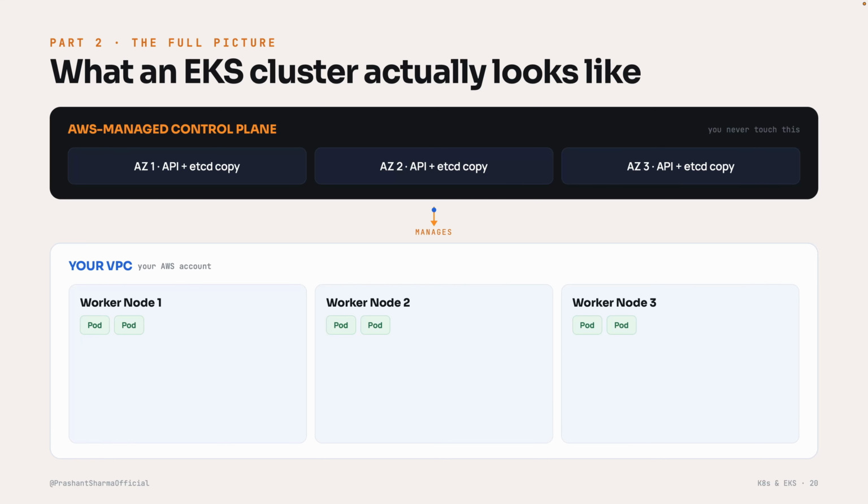Down below in blue is your VPC, your own private network inside your AWS account. That is your territory. Here your worker nodes live, and inside them your pods running your application. The control plane up top manages the worker nodes down here. Same brain and muscle idea from part 1, except now AWS is quietly running the entire top half for you across 3 data centers without you lifting a finger.